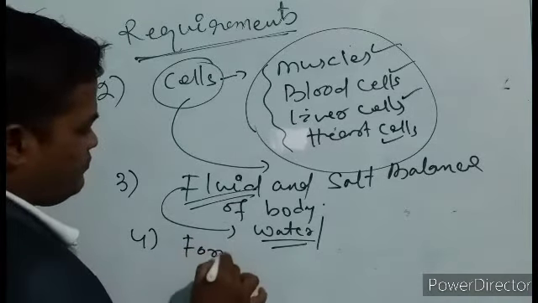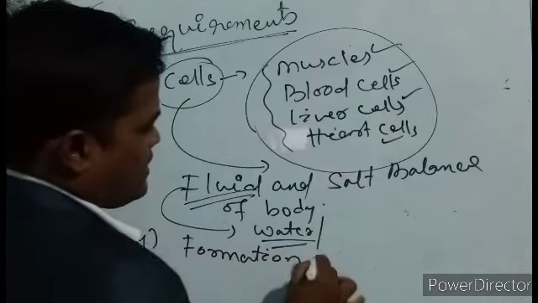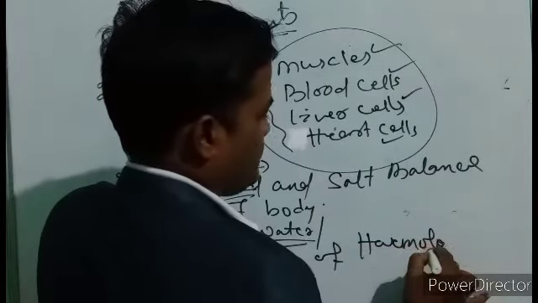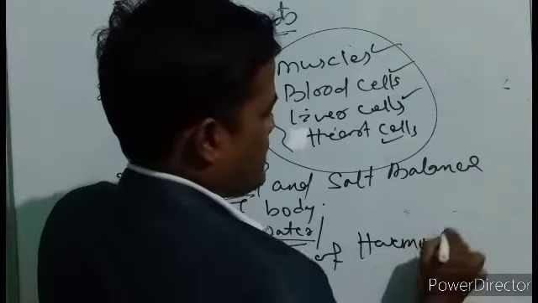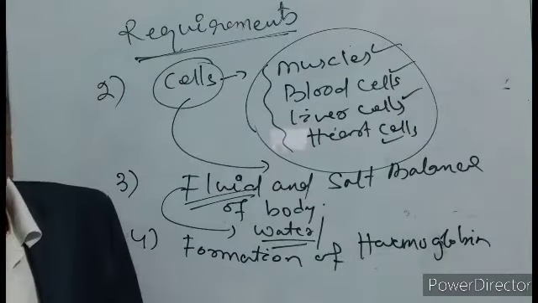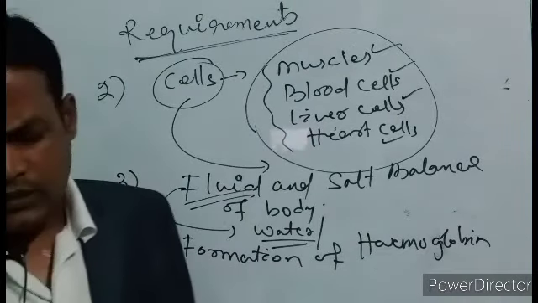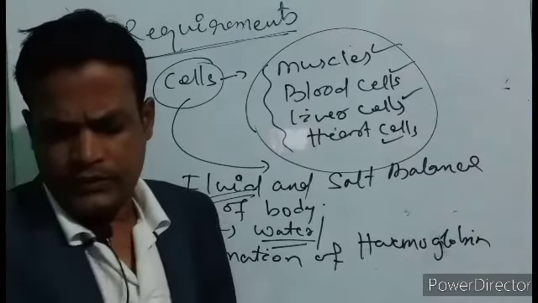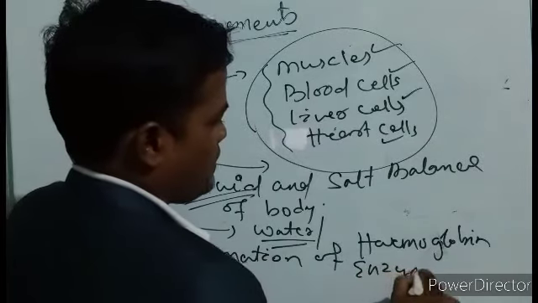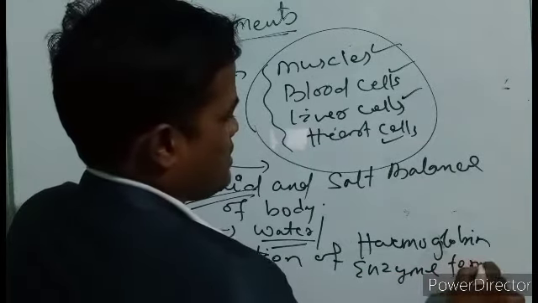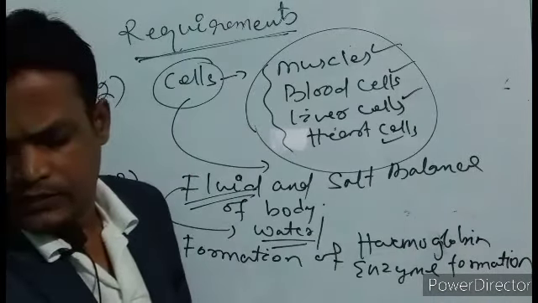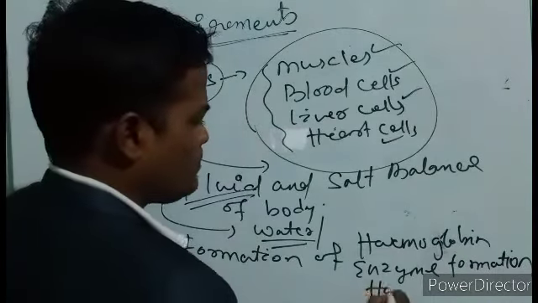Formation of hemoglobin is one of the important factors, and also some enzyme formation and formation of hormones, as we have discussed.